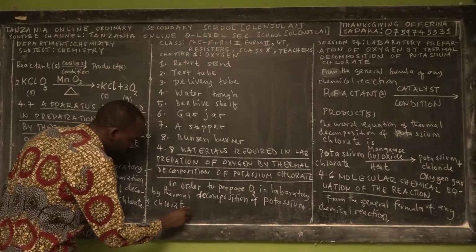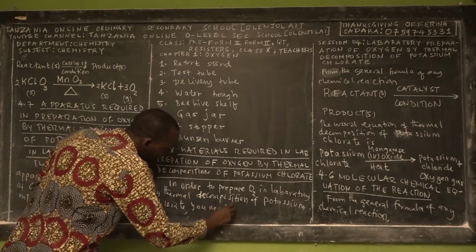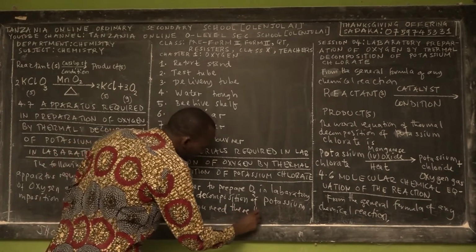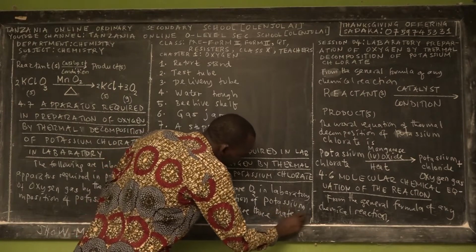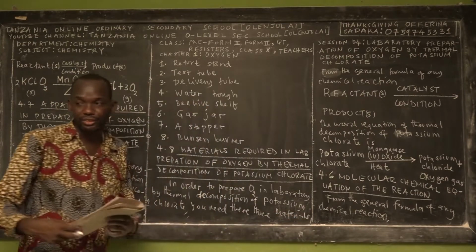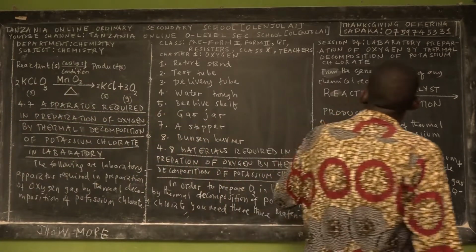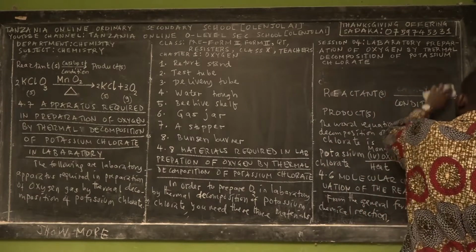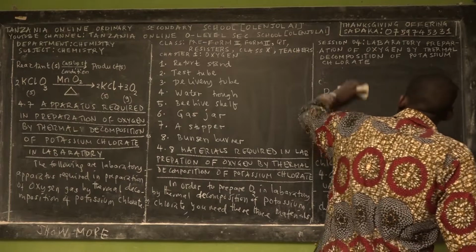Okay? So you need these 3 materials. You need a reactant, you need a catalyst, and you need water. Why?